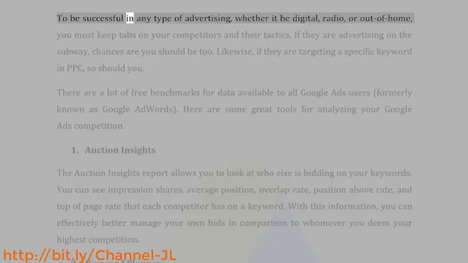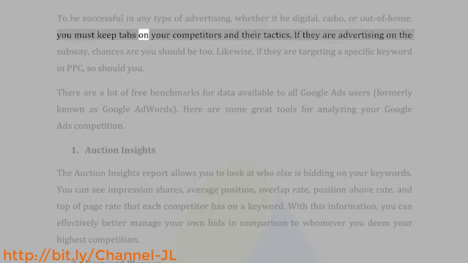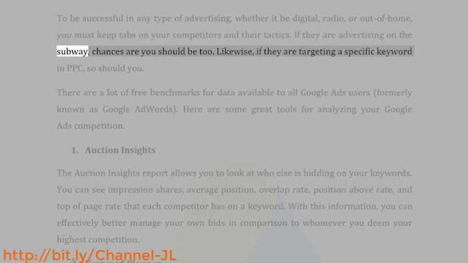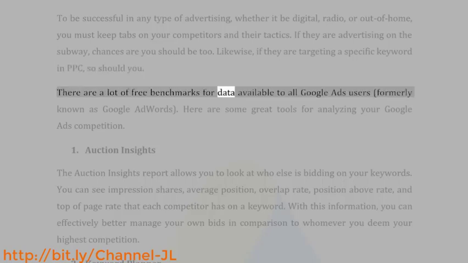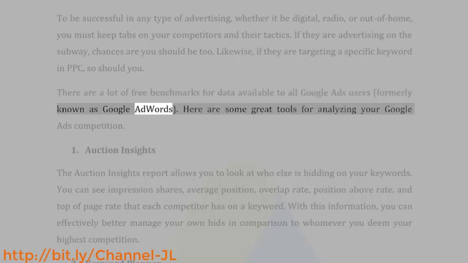To be successful in any type of advertising, whether it be digital, radio, or out of home, you must keep tabs on your competitors and their tactics. If they are advertising on the subway, chances are you should be too. Likewise, if they are targeting a specific keyword in PPC, so should you. There are a lot of free benchmarks for data available to all Google Ads users, formerly known as Google AdWords. Here are some great tools for analyzing your Google Ads competition.